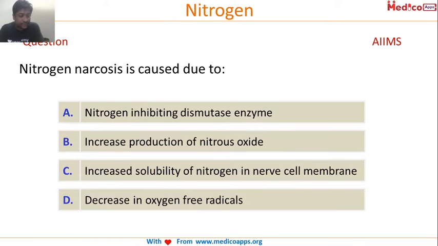This is the first question. Nitrogen narcosis is caused due to. If you know the correct answer, write in the comment below. A is nitrogen inhibiting dismutase enzyme. B is increased production of nitric oxide. C is increased solubility of nitrogen in nerve cell membrane, and D is decrease in oxygen free radicals. If you know the answer, write in the comment below.